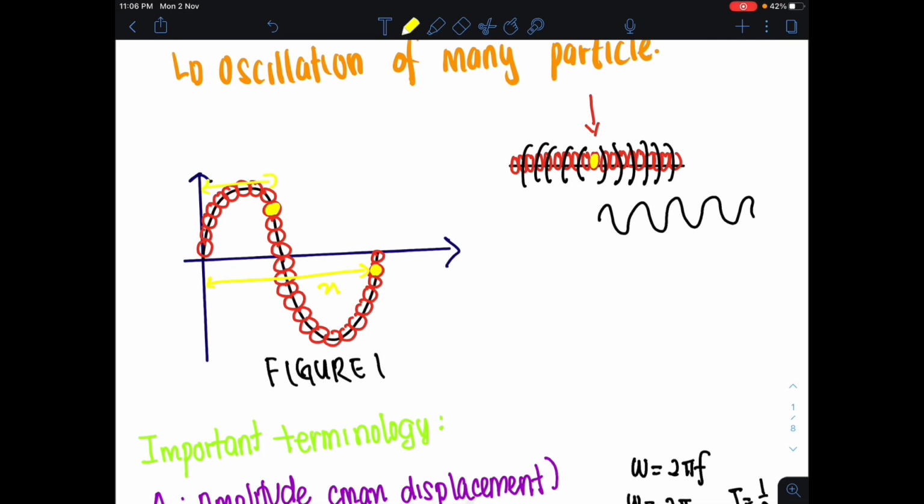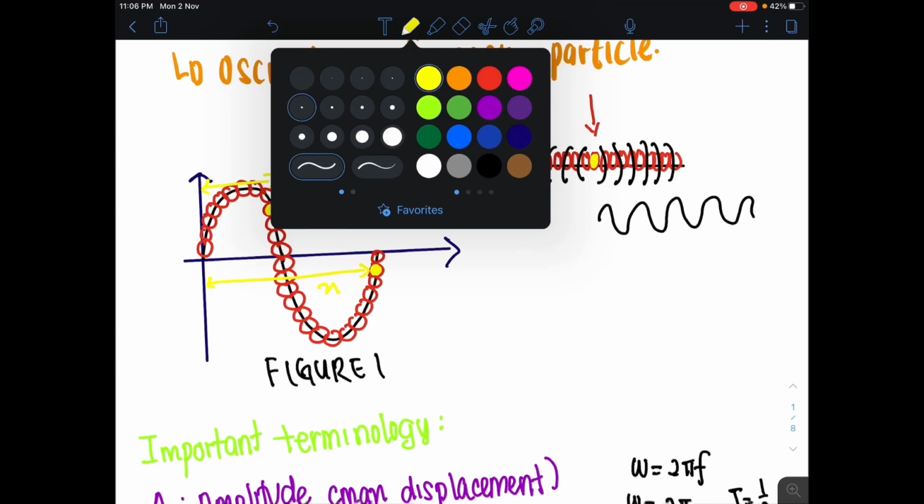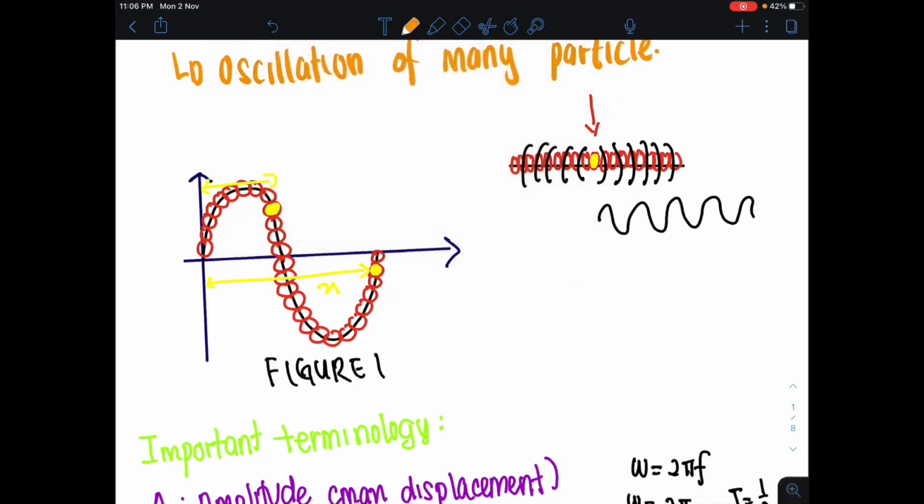Okay, whereas bila kita cakap pasal Y, Y adalah the distance moved by the particle from its equilibrium position. Initially, semua particles itu akan duduk along dekat sini. Dia duduk dekat sini, macam dalam gambar rajah ini. Tapi disebabkan oleh disturbance on one particular point, dia akan vibrate, dia akan turun ke bawah, causes vibration, menyebabkan pergerakan pada setiap objek.